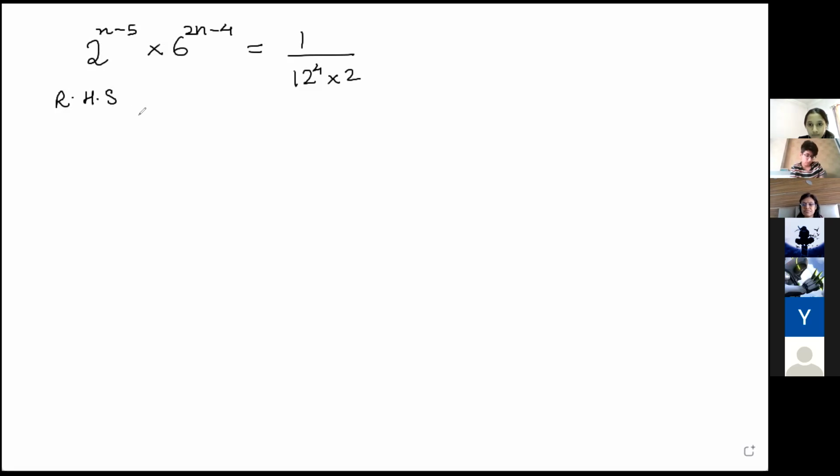Then, ma'am, we will write 1 upon 12 raised to 4 into 2. As there is 6 in the LHS, we will make 12 as 2 into 6, na? Sorry, 2 into 6 raised to 4. Don't say by 4.